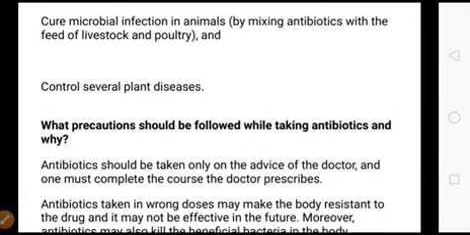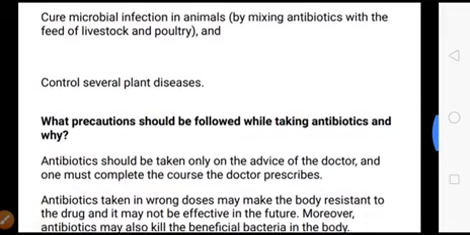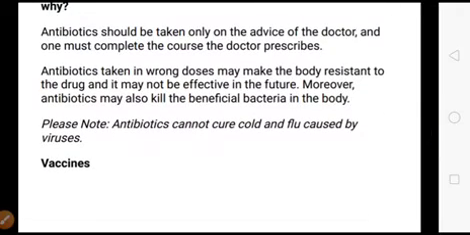What precautions should be followed while taking antibiotics and why? Antibiotics should be taken only on the advice of the doctor, and one must complete the course the doctor prescribes. Whenever we have a microbial or viral infection, the doctor prescribes antibiotics, so we must compulsorily complete the course. Antibiotics taken in the wrong doses may make the body resistant to the drug, and it may not be effective in the future. Moreover, antibiotics may also kill the beneficial bacteria in the body.